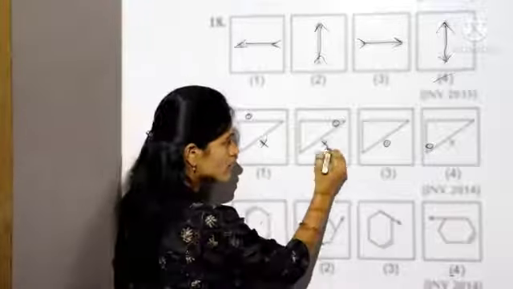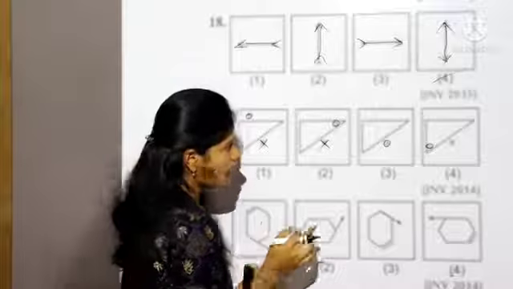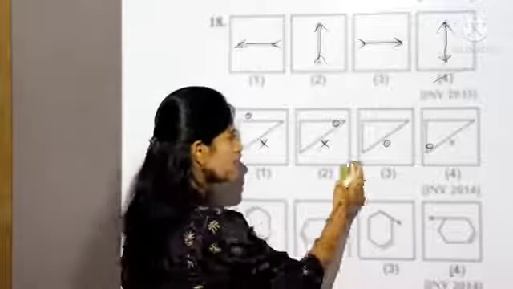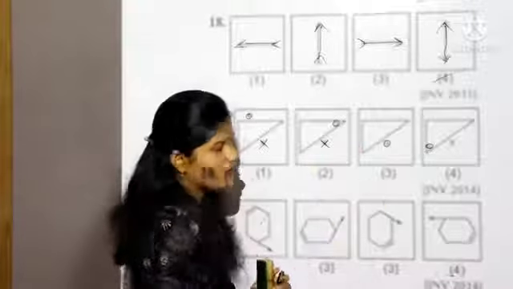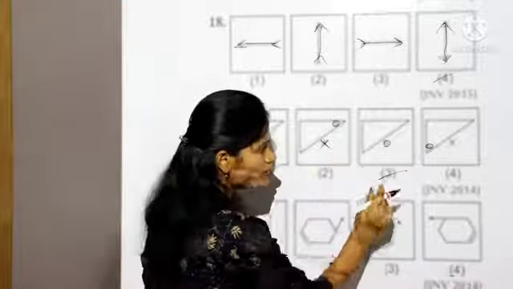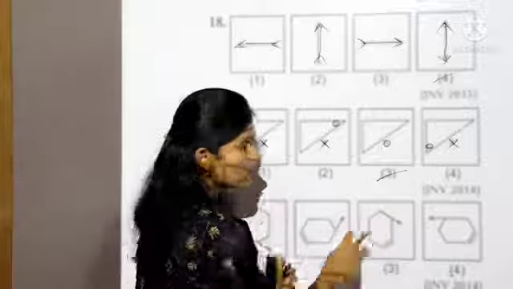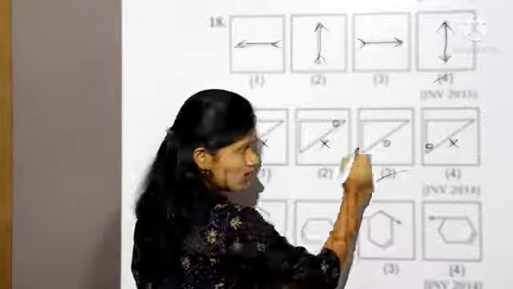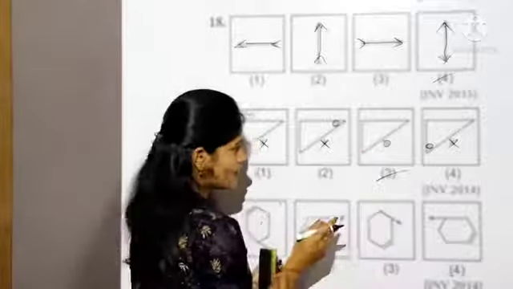In the second box, also present outer of the triangle. But in the third, there is no cross cut, which is absent here. In the fourth also, it is present outer. So only in the third, x is absent. So the answer is third.